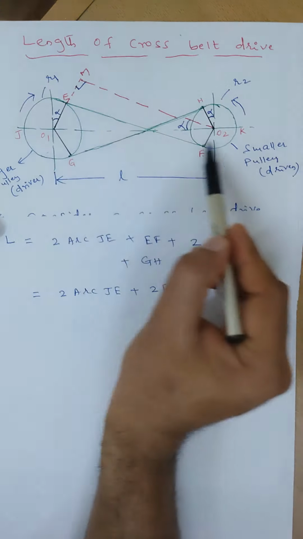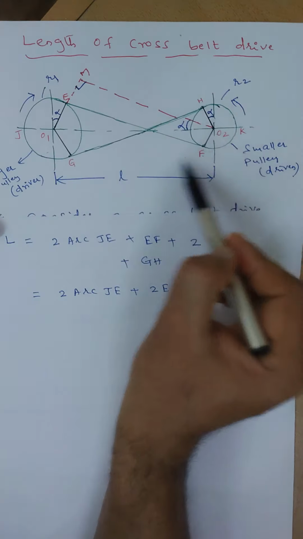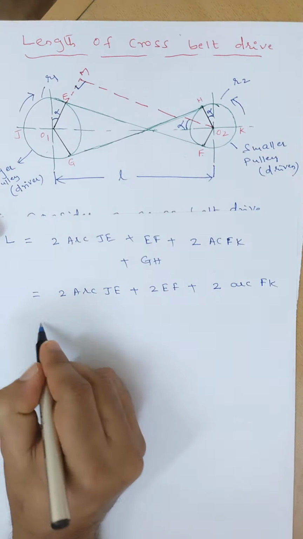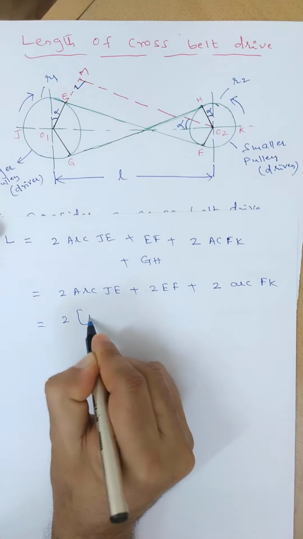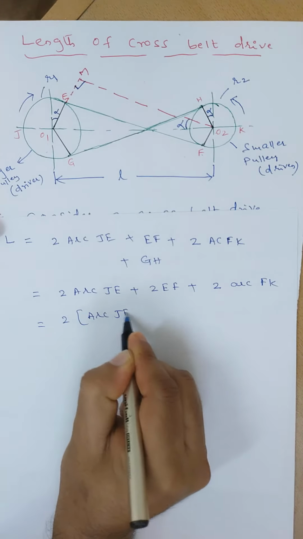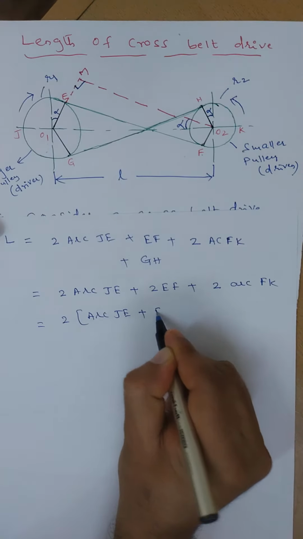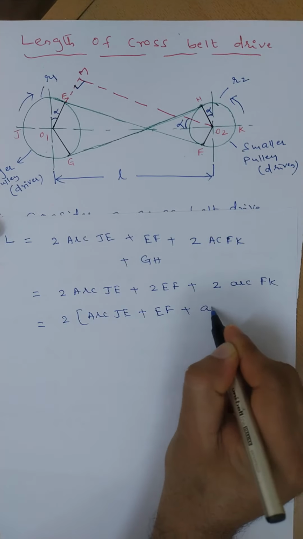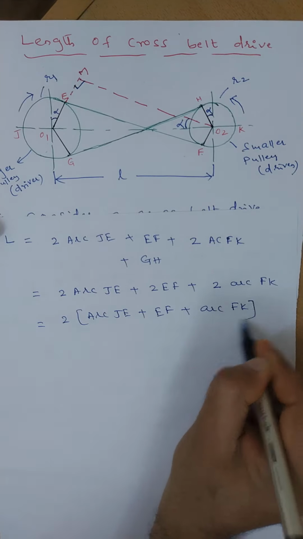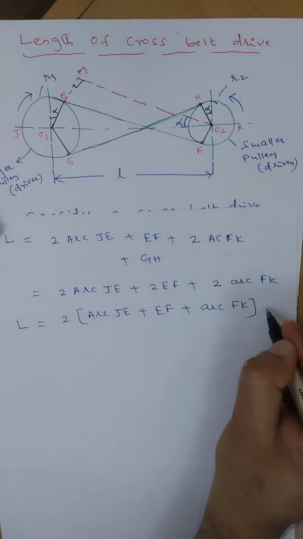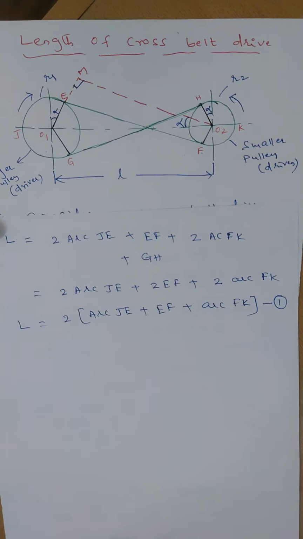If this is one section, and the remaining is one section here, we can divide, that will be equal to 2 into arc JE plus EF plus arc FK. Okay, this is the length of the belt here. Call this equation number 1.